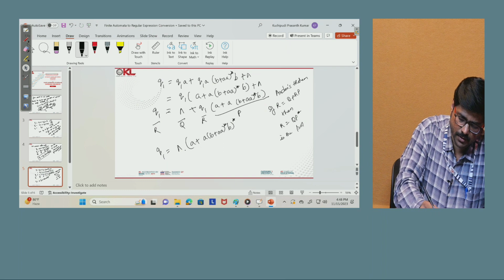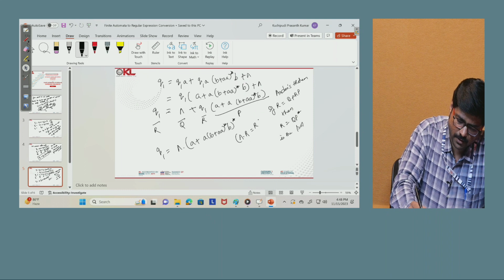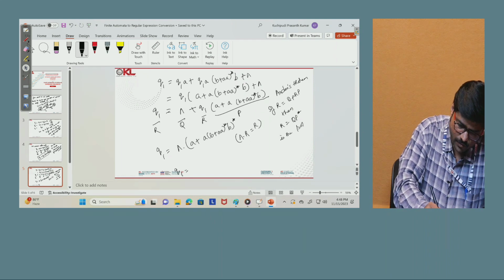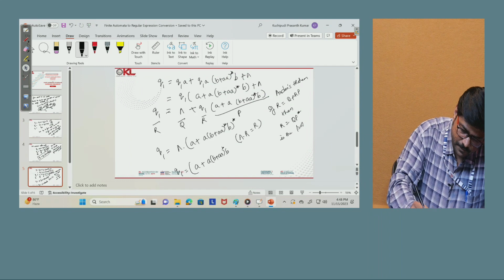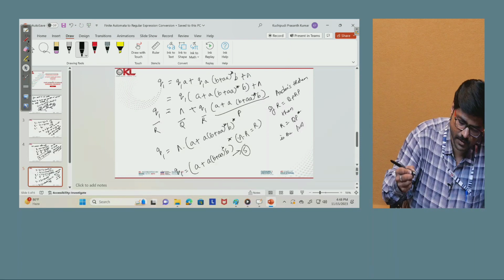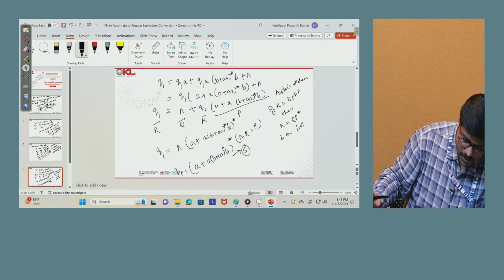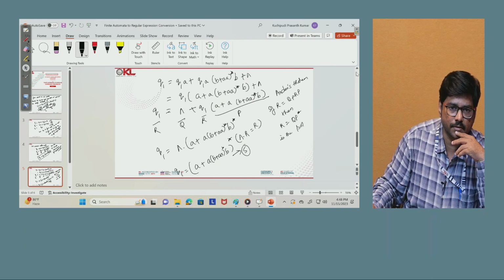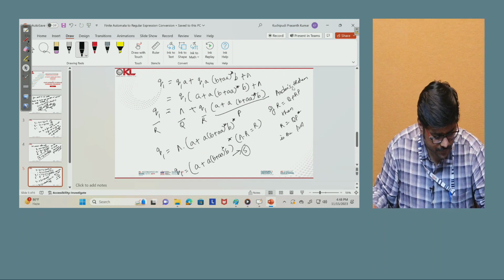Epsilon into R is what? It is R. Another formula we can use. So then we can write Q1 is (a plus a(b plus a) star b) whole star. Now this is our equation 5. So now we have got the equation for Q1 also. But Q1 and Q2 are not the required equations. What is the required equation? That is Q3 only.